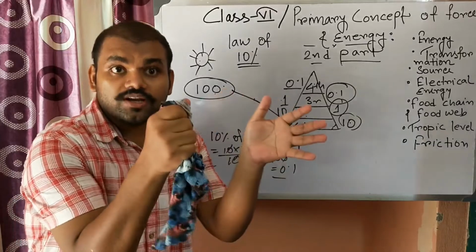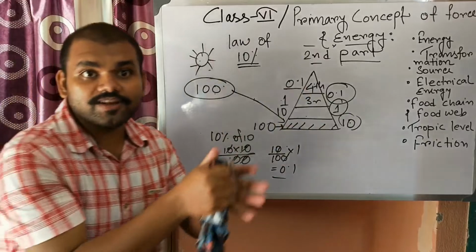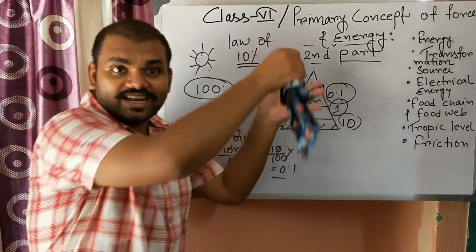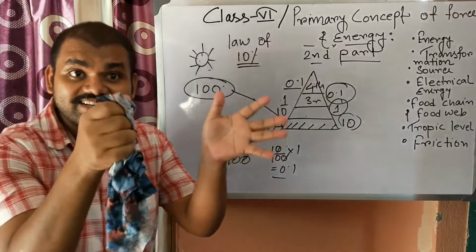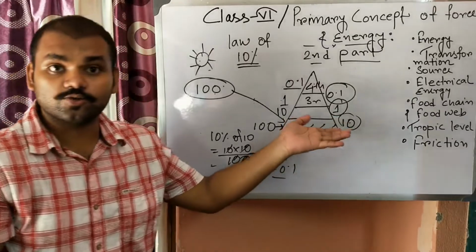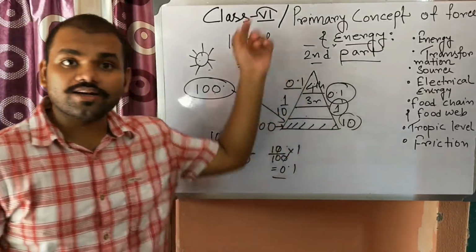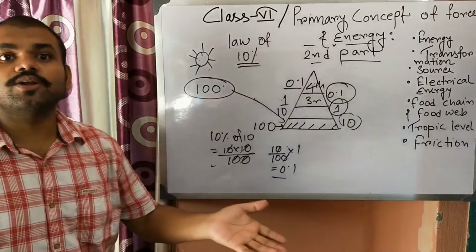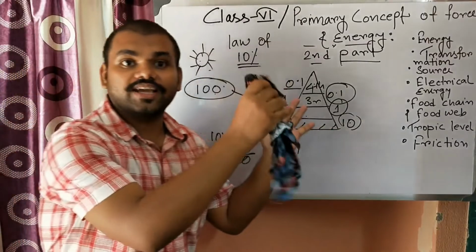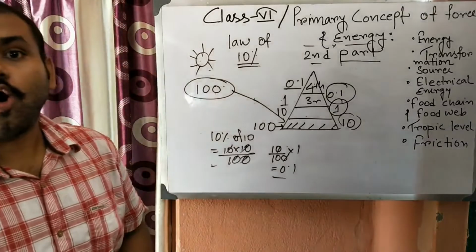The 10% stored as body mass is available for the next trophic level, whose members get that 10% of the energy. And the third level will also get 10% of the energy stored there. Okay, so this is the law of 10%.